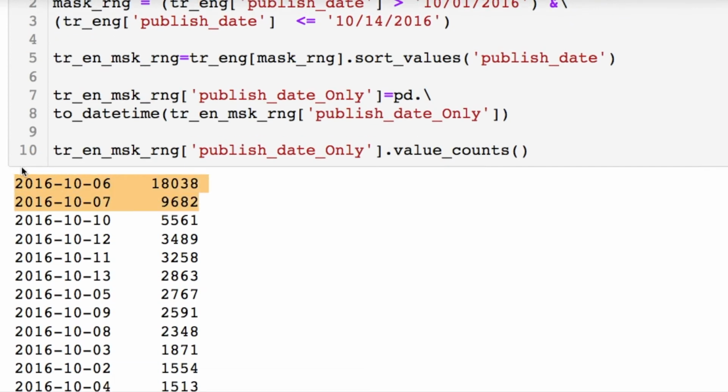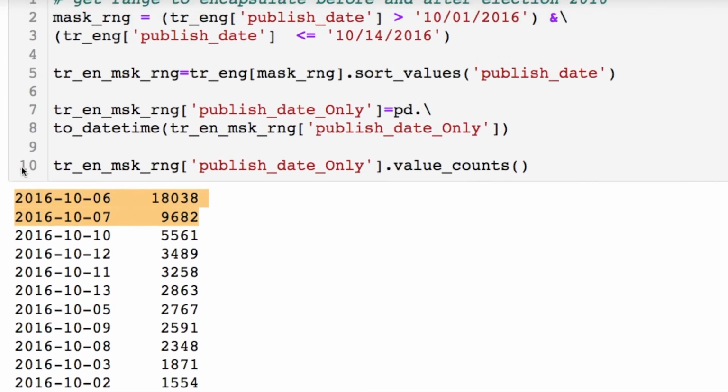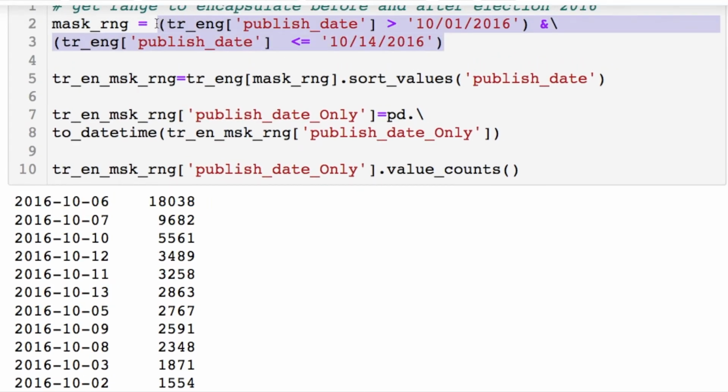And these are the number of tweets that were in that date range. So it's pretty significant. Two days with quite a bit of tweets, which is really interesting. What I did here was do that same formatting of subsetting our rows and chuck that in here. And then I sorted by the dates. Same exact thing I did above. And then I converted it into the timestamp and did a value count on it here. Exactly the same I did above. I just changed the date range.